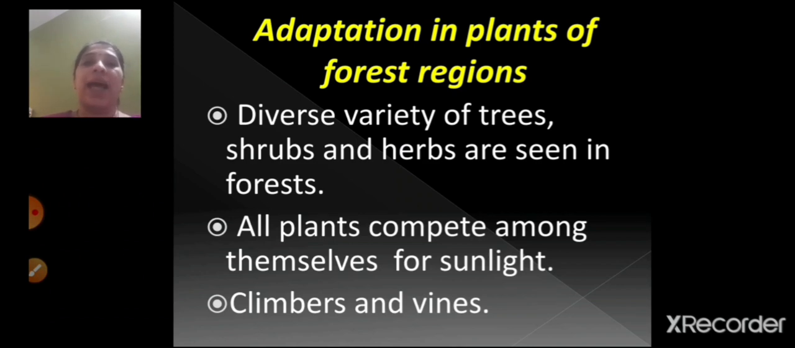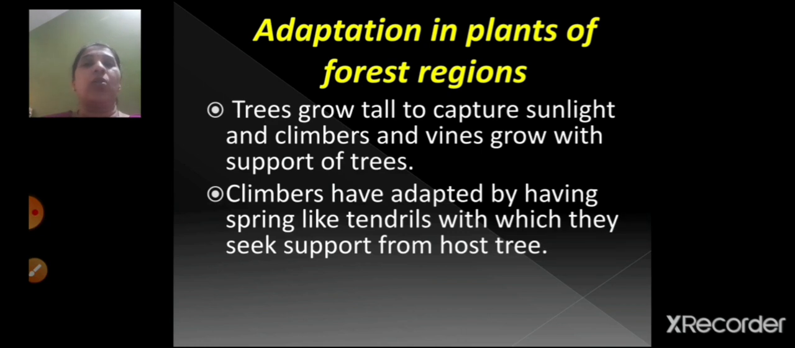Also you can see climbers and vines in the forest region, right? All the trees, in between them there is a competition for getting the sunlight, right? And climbers and vines cannot grow on their own. They require the support of some tree. So that's the reason they grow on the other trees, right? They require the support of other trees. So trees grow tall to capture the sunlight, and climbers and vines grow with the support of trees.